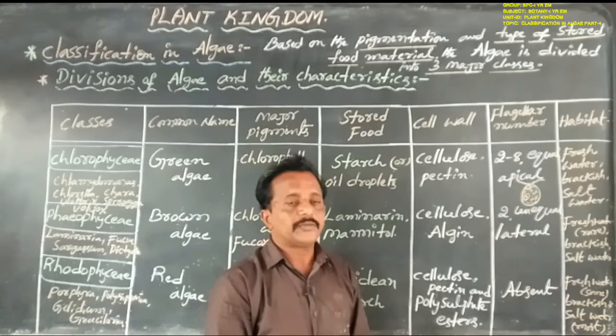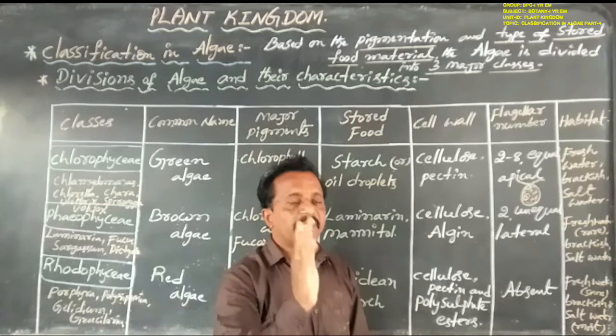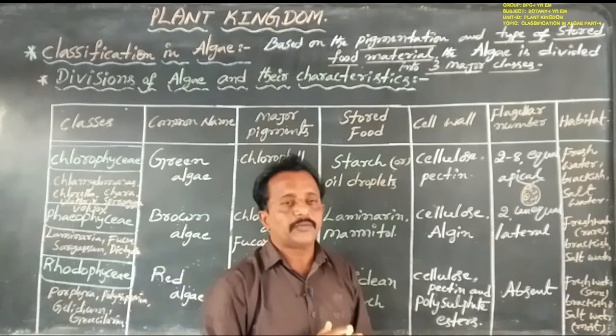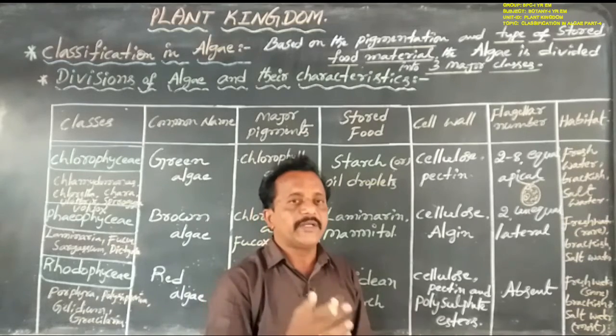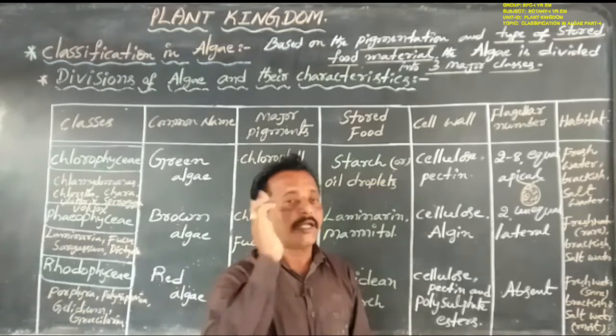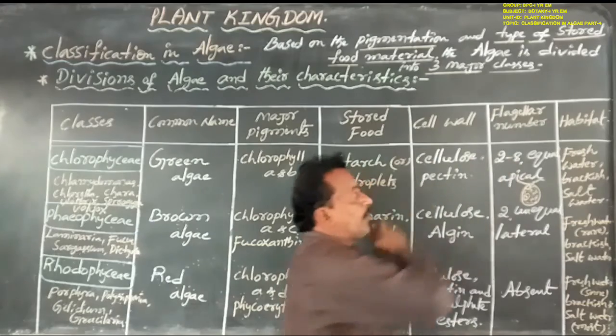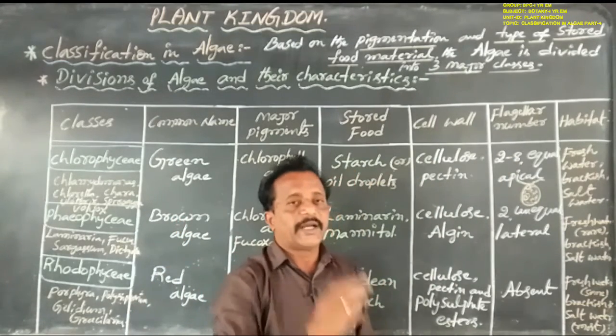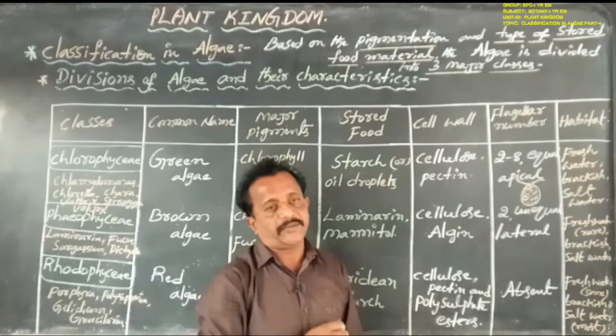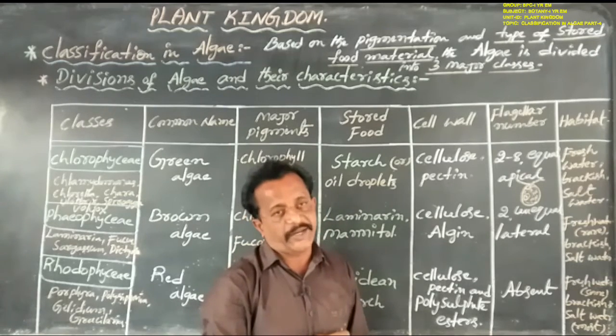Anyhow, in asexual reproduction the zoospores, and in sexual reproduction both male and female gametes, contain 2 to 8 flagella. These flagella are equal in size and arranged in the apical part or anterior part of the cell.